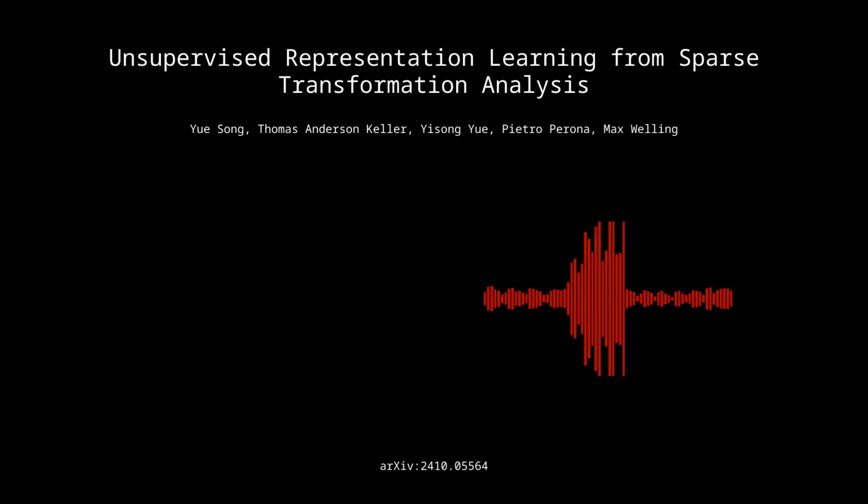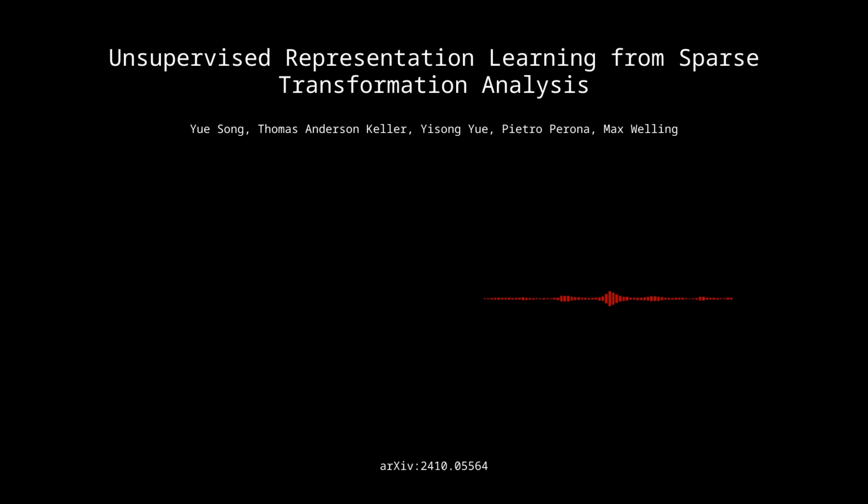Yeah, and so this paper introduces a new framework called Sparse Transformation Analysis, or STA. Right. Can you tell me a bit about the core idea behind STA and how it uses these earlier principles? Sure. So STA tries to break down the transformations that happen in sequential data into a sparse set of components. It uses a generative process where an input sequence is encoded into distributions of latent variables. Then those distributions are transformed over time using a probability flow model. And then finally, the transformed latent variables are decoded to predict a future state. Interesting. Yeah, and STA really combines these principles of sparse coding and slow feature analysis and approximate equivariance, all without supervision.